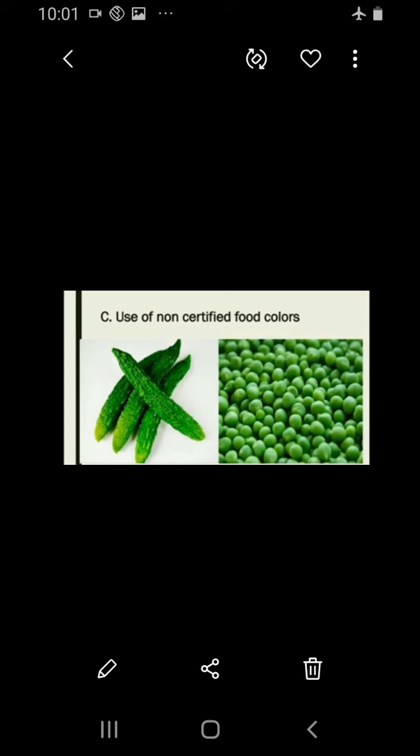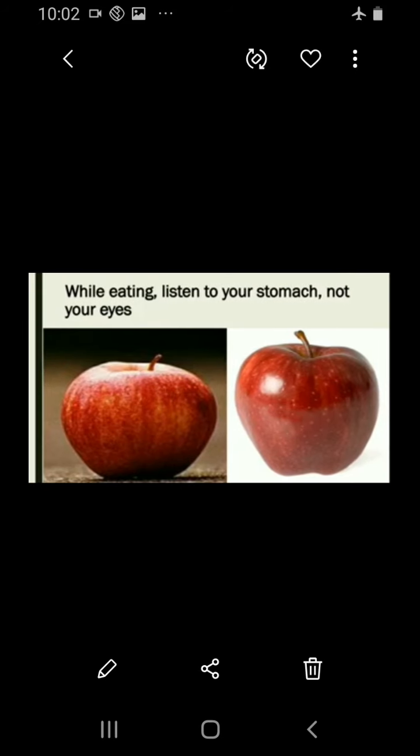Some edible synthetic waxes are also coated. You might have heard about apples: the common thing is that apples will be somewhat bright or polished in color. This is due to the addition of wax. This is also causing some health issues in human beings. So these are also the causes of food adulteration.